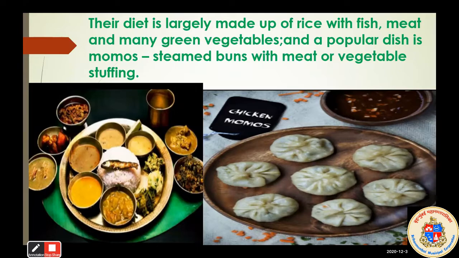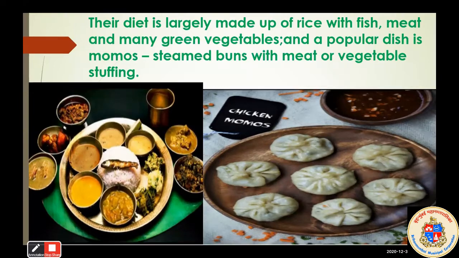After that, one famous dish is momos. Okay, you can see in the picture the chicken momos. How are they made? Steamed buns with meat and vegetable stuffing. So this dish of Arunachal Pradesh is famous all over India and the world.